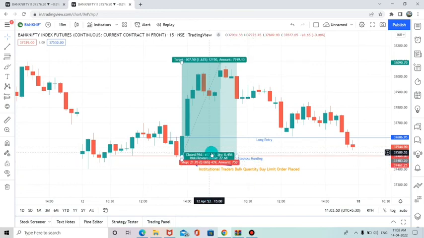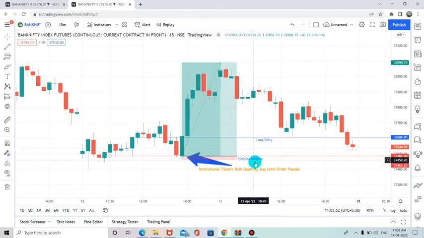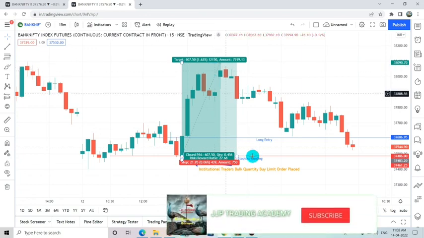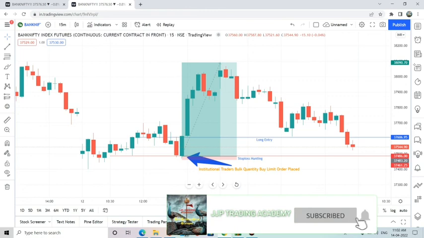What should we do to avoid this type of trap move? Every retail trader should think the same as the institutional traders. We should think about where the institutional traders will hunt the stop loss and move on, then grab that opportunity of high volatile movements in the market. Only then can we sustain in the market throughout our lifetime. I think this explanation will be helpful for every trader to know about trap moves, why they make them, and how they enter the market.